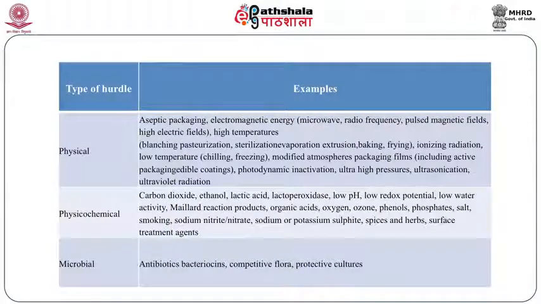And here in this table you can see the types of hurdles and examples. We have three different types of hurdles: one is a physical hurdle, another is a physicochemical hurdle, and the third is a microbial hurdle. In physical hurdles, what are the physical parameters? The physical parameters are physical preservation techniques, I can say. These are the heating system, chilling system, aseptic system, microwave heating. All these are physical techniques.